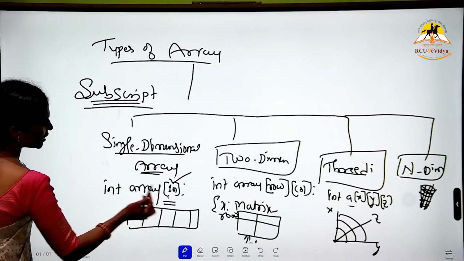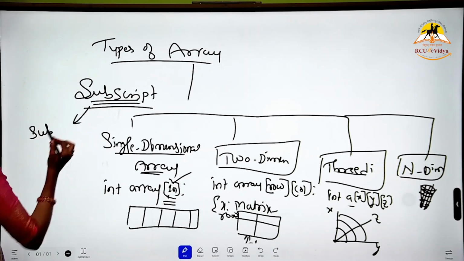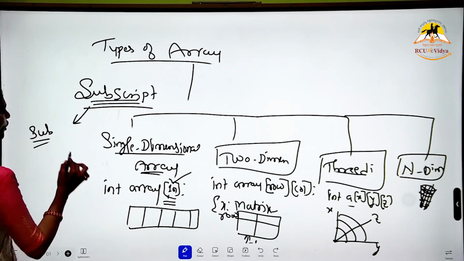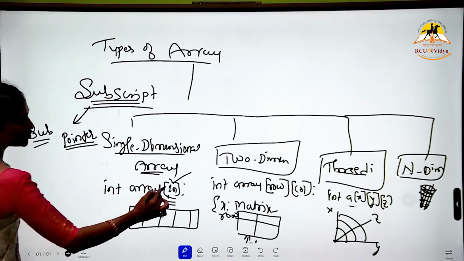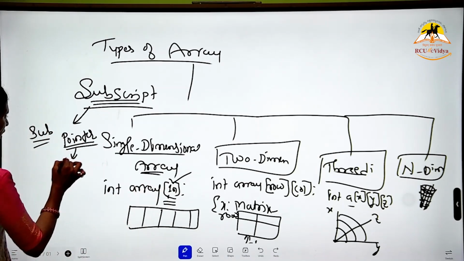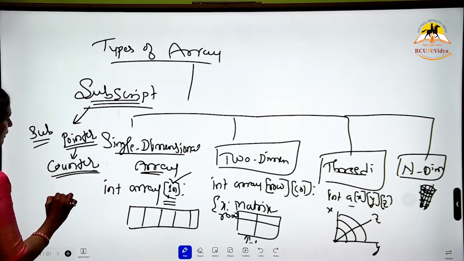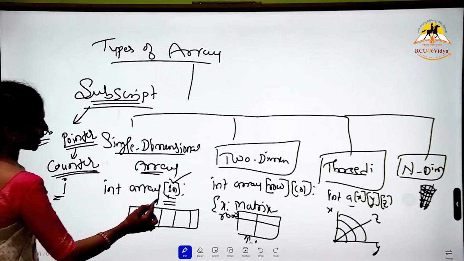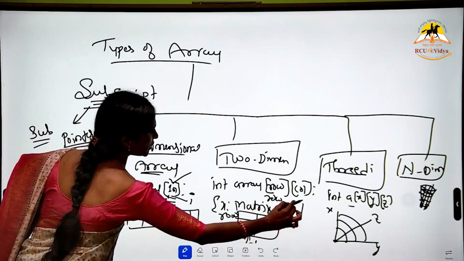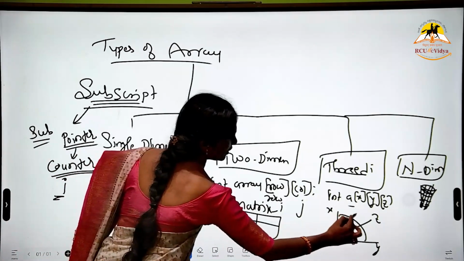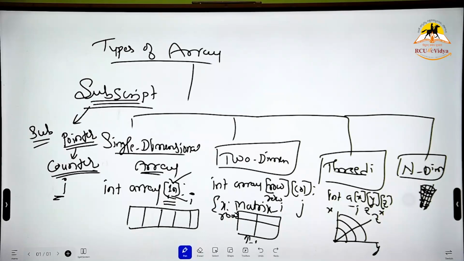Each array's dimensions or subscripts are represented with a pointer, a counter variable, that is i. Normally we use i for a single dimension. For row and column we use i and j, then i, j, k, and so on. So this is the way we do it.